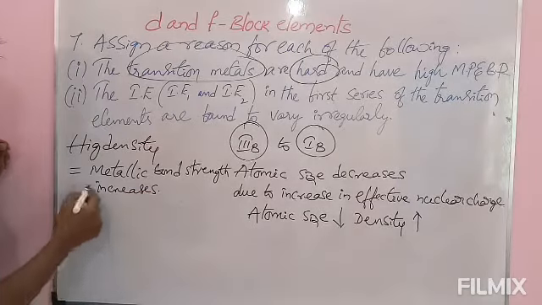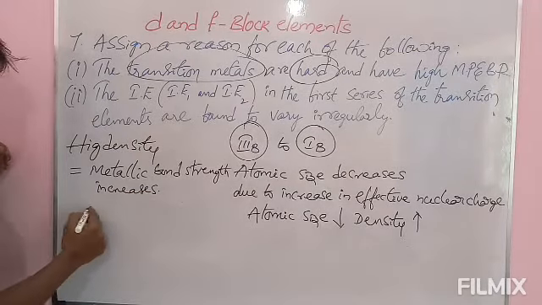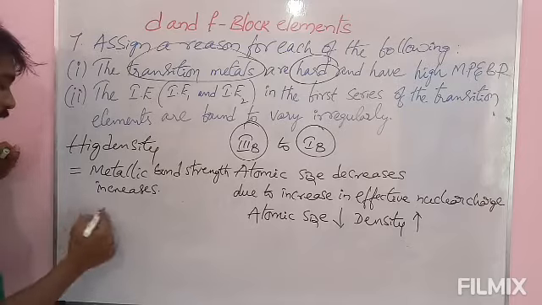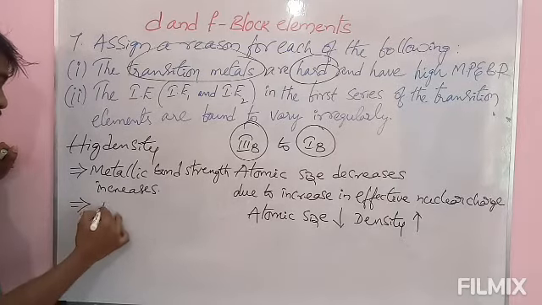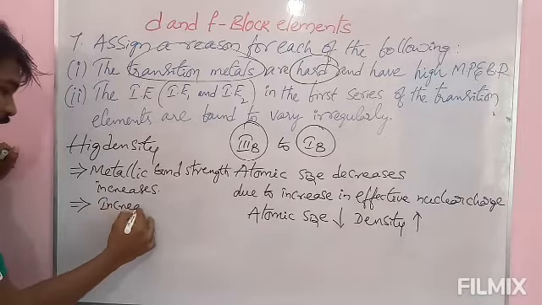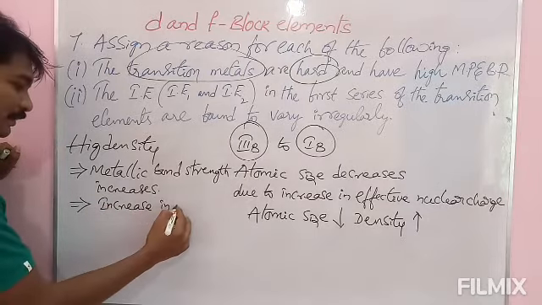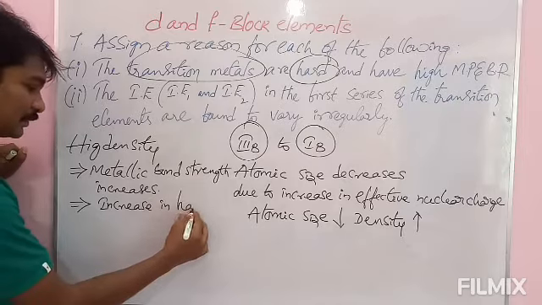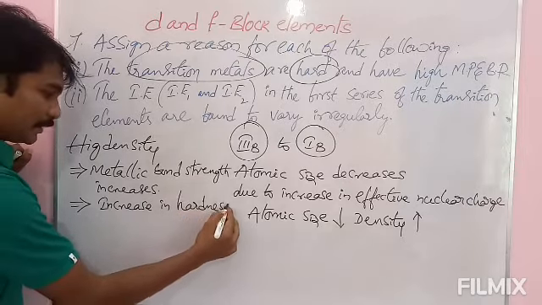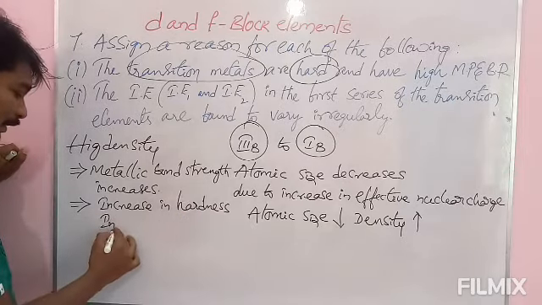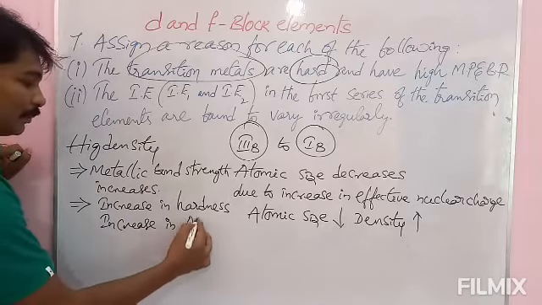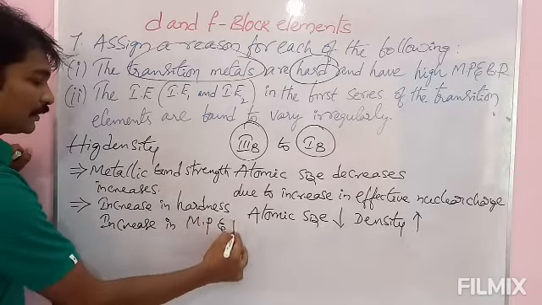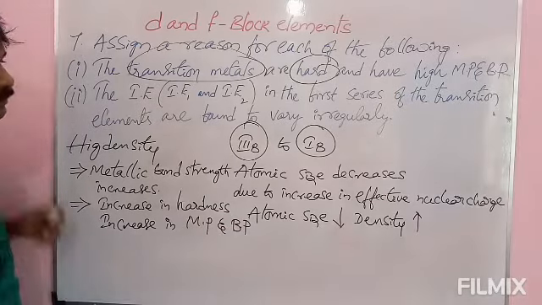Due to increase in metallic bond strength, then what will happen? Hardness will increase. It leads to increase in hardness, and at the same time increase in melting point and boiling point.